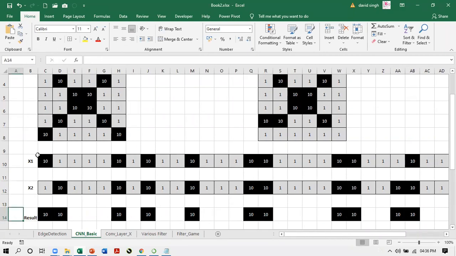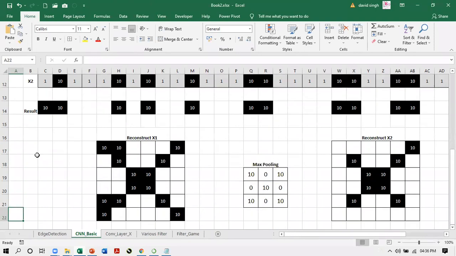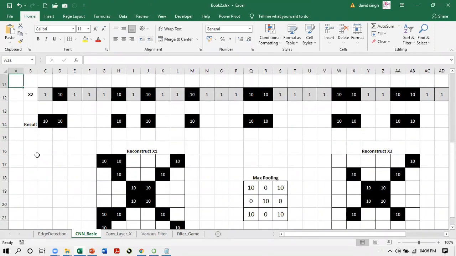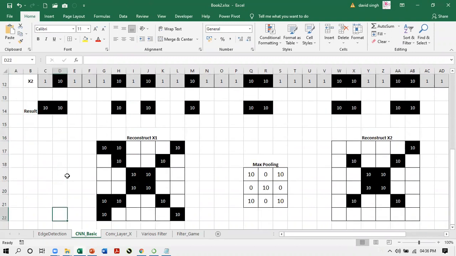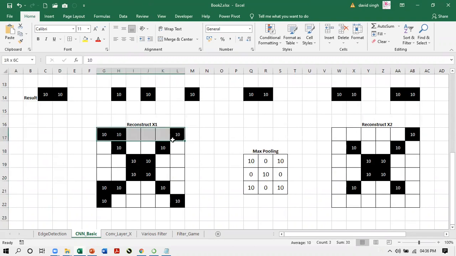The result is richer than the actual images. Now, when we reconstruct the result, we have reconstructed this figure. See, this is the figure reconstructed from the result. I have taken the first 6 pixels, and they are arranged here. The next 6 pixels are arranged in the second row, and so on. You see this particular grid is almost still looking like an X.